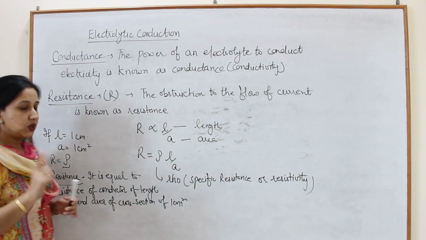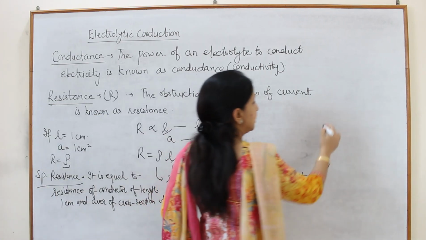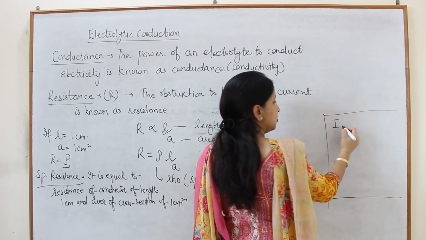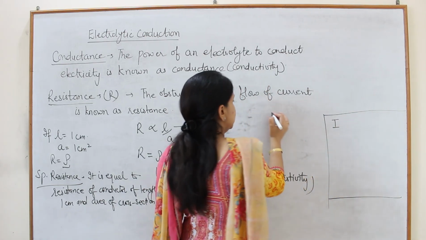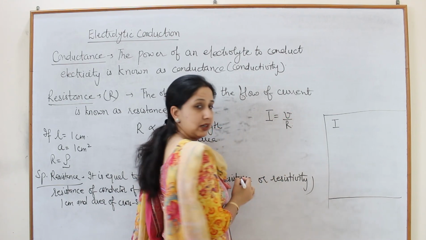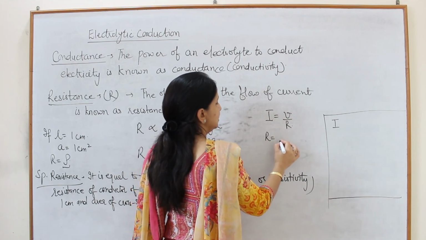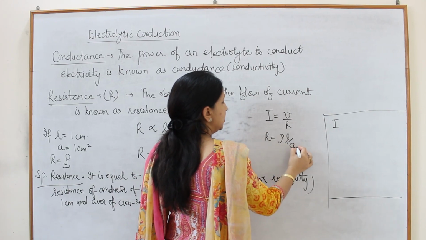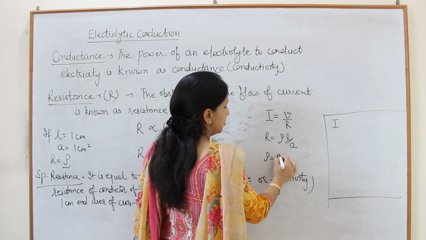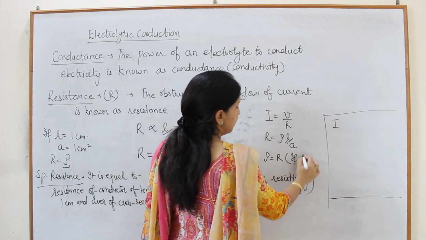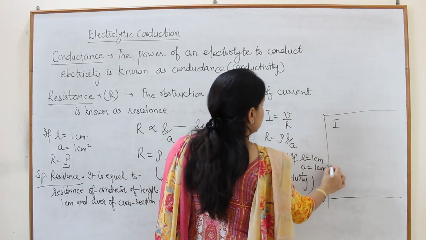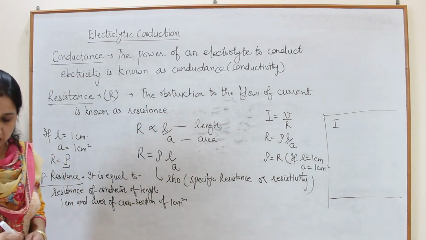So you have to write down the formulas for numerical. First formula, I is equal to V upon R. Second, R is equal to rho into L upon A, and rho is equal to R if L is equal to 1 centimeter and A is equal to 1 centimeter square.